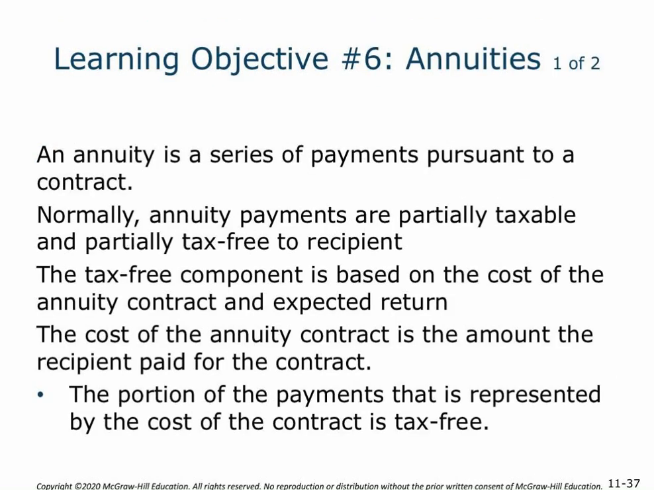Learning objective 6, annuities. So the annuity is going to be a series of payments pursuant to a contract. So you pay in an amount of money, and then the idea is to receive a stream of payments, either a fixed number of payments or based on life expectancy. And normally those annuity payments are going to be partially taxable and partially tax-free. The tax-free amount is going to be based on the cost of the annuity contract. So if it's money you're putting into it,